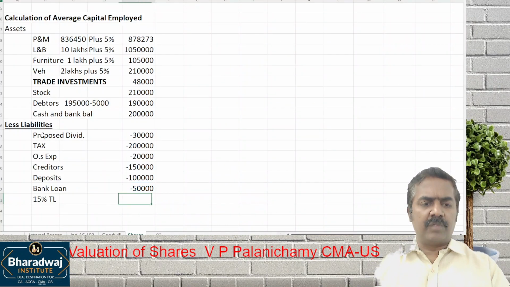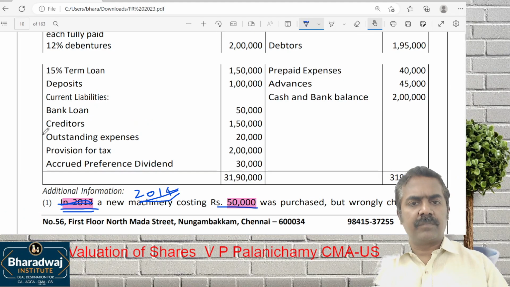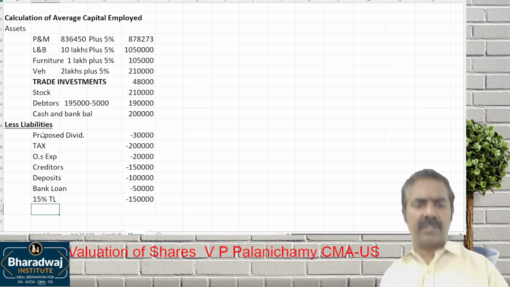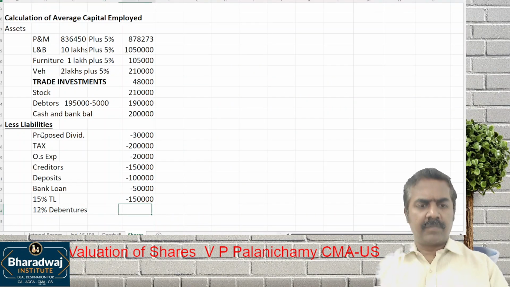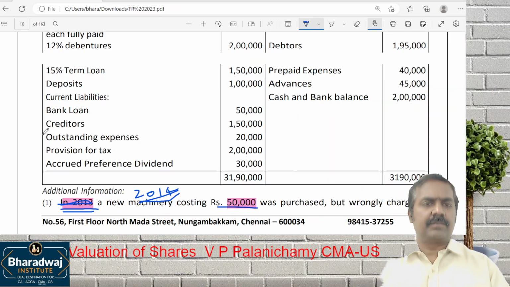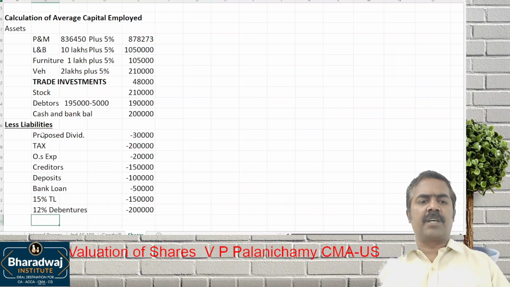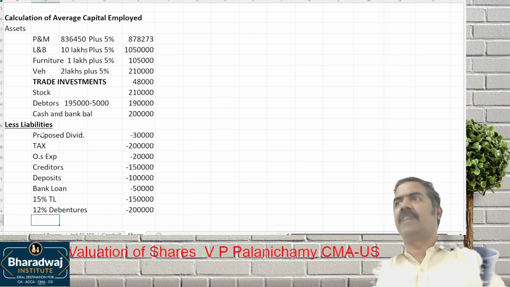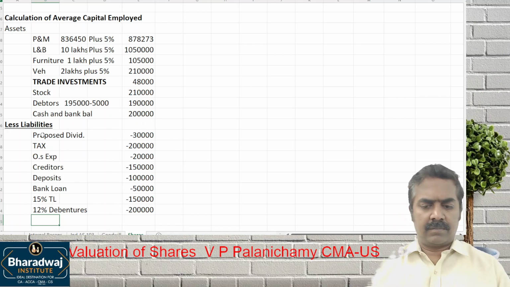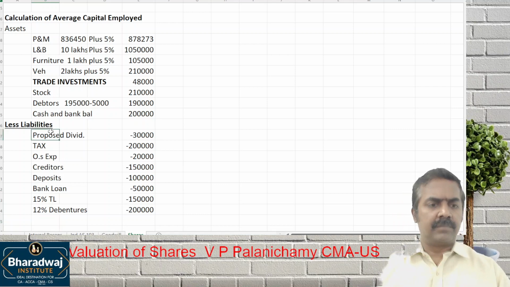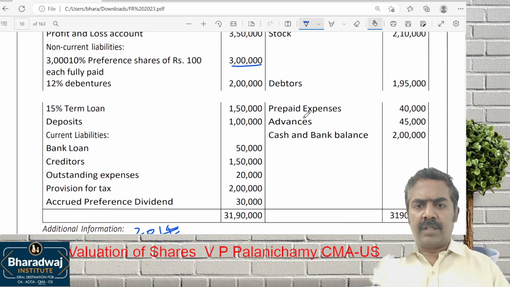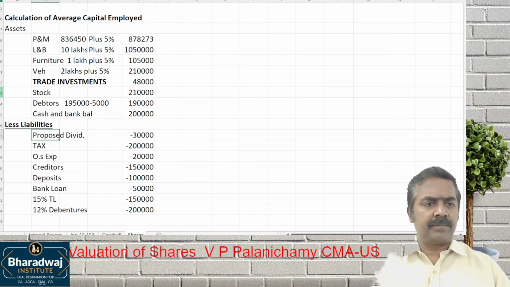15% term loan. What is the 15% term loan? 1 lakh 50,000. Then debentures, 12% debentures, how much? 2 lakhs. Any preference share capital? No. Preference share capital should not be reduced for goodwill valuation. Yes, those things should be taken.